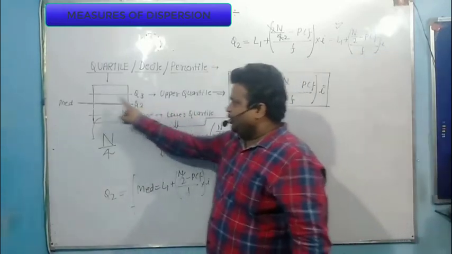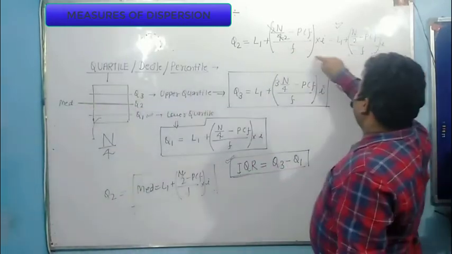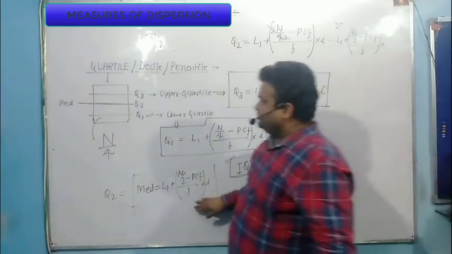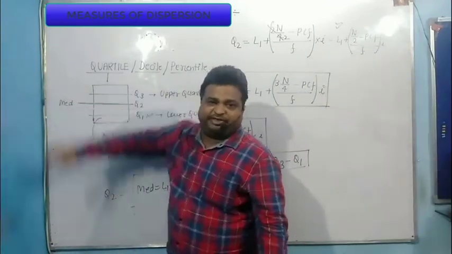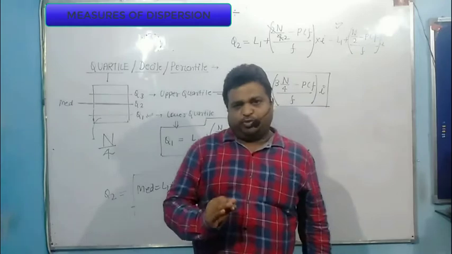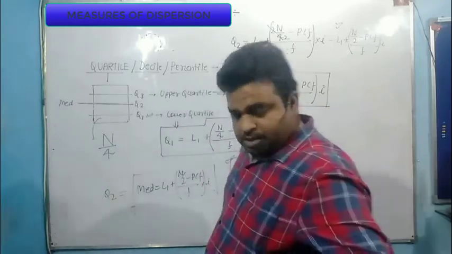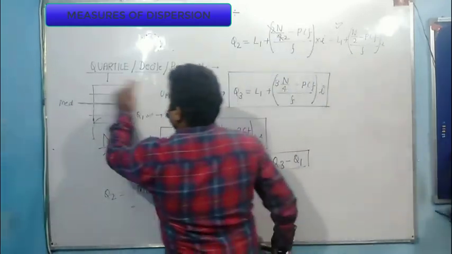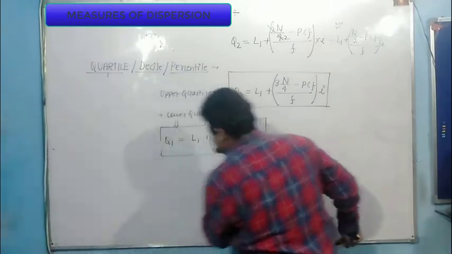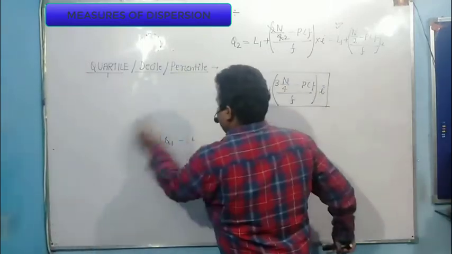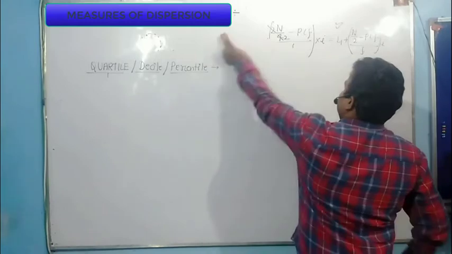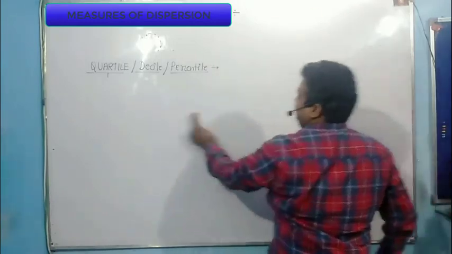Why is Q2 equal to median? Because if you calculate the value, it is equal to median. And what is median? Median is a positional average, which divides the entire data set into two equal parts. Now I am going to give you the idea of decile and how you generate the equation.